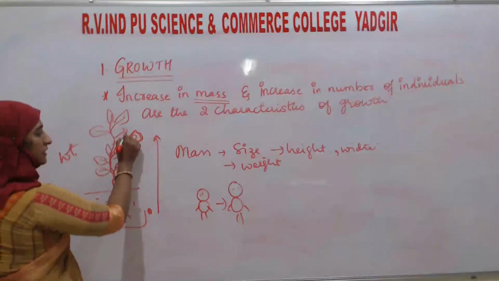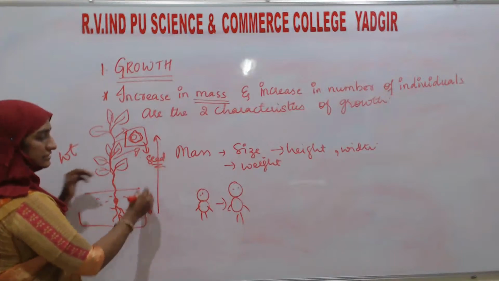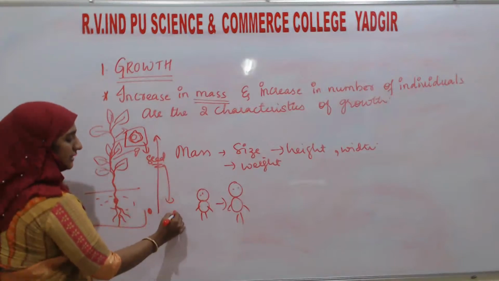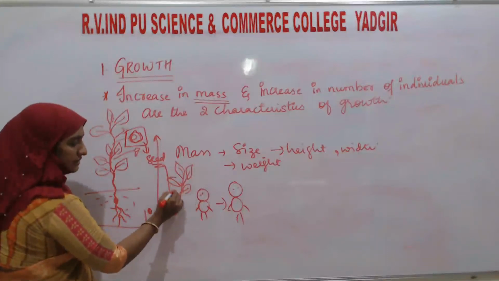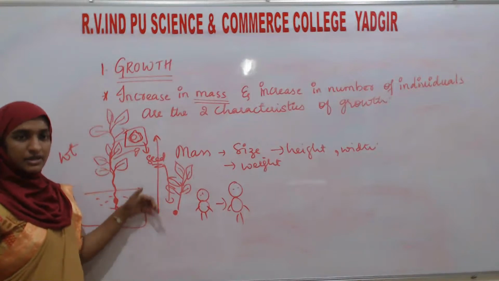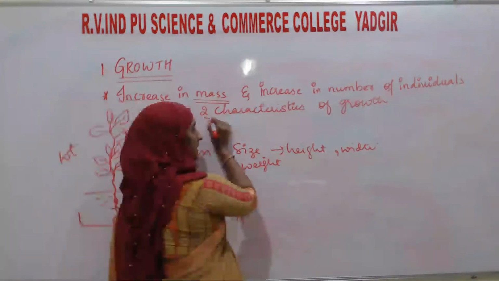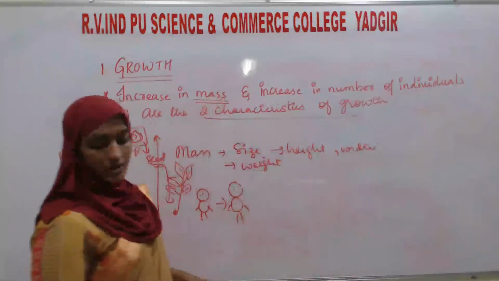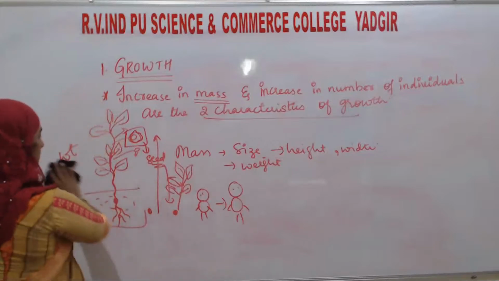Then it will start to produce seeds. The seeds are going to disperse, and again a new plant is going to form. In this sense, there is an increase in the number of individuals. These are the two important characteristics of growth.